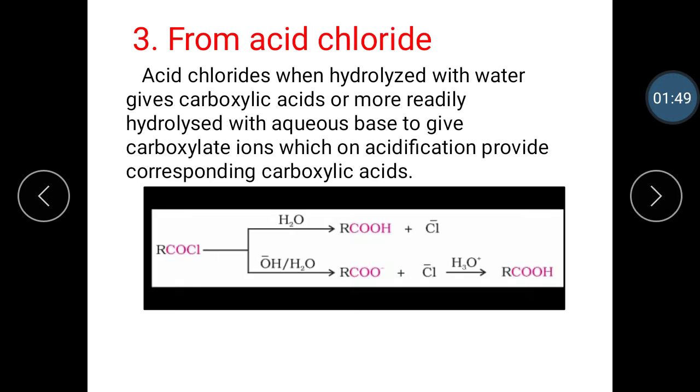The next method is preparation from acid chloride. Acid chloride, when hydrolyzed with water, gives carboxylic acid. Let's see this reaction. When acid chloride is hydrolyzed with water, it gives the carboxylic acid, and when hydrolyzed with aqueous base it gives carboxylate ions, which on acidification provide the corresponding carboxylic acid.